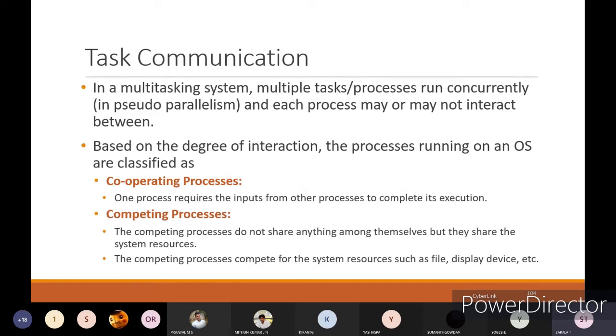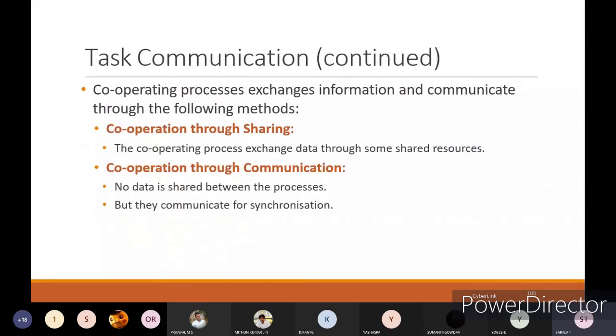Okay, that is competing process. The competing processes compete for the system resources such as file, display devices, etc. Okay, that is for competing processes.